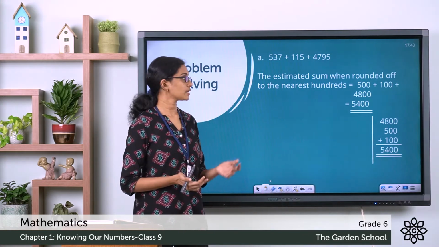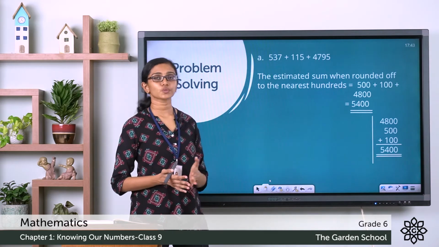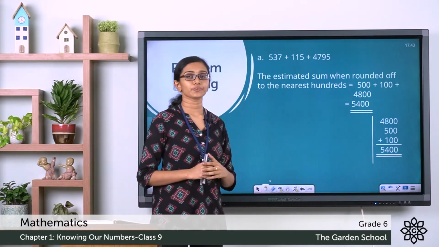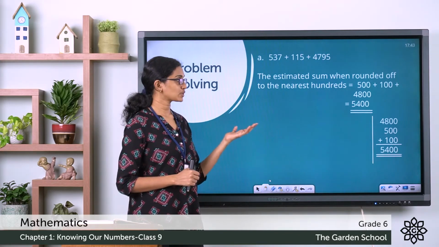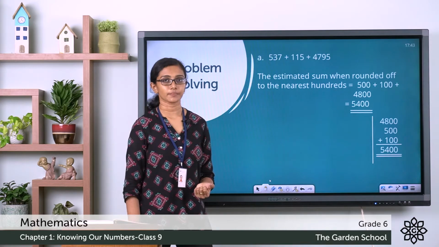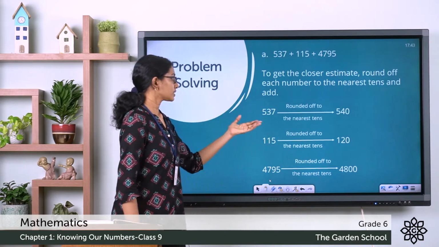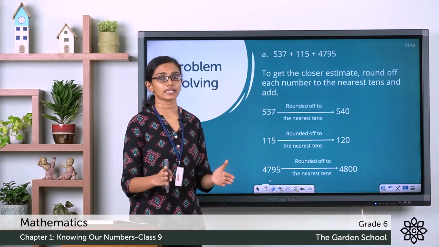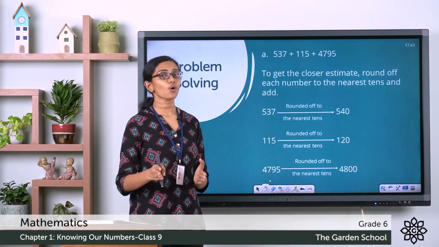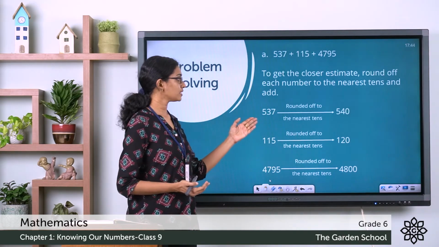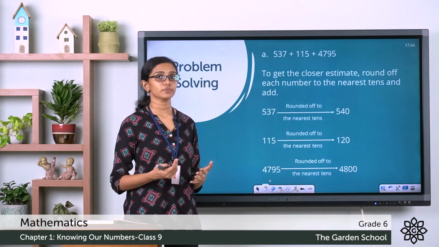So the rough estimate, or the estimated sum when rounded off to the nearest hundreds, is equal to 500 plus 100 plus 4800, and that is equal to 5400. Now let's find out the closer estimate. Here in this case you are supposed to round off each of these numbers to the nearest tens, which means it will be closer to the actual value. So 537 rounded off to the nearest tens will give you what?